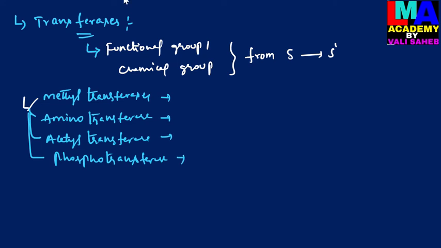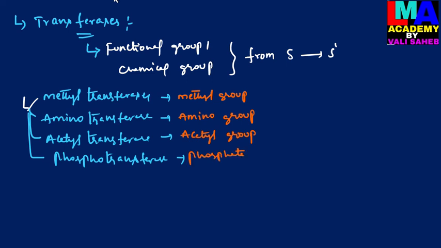Let us see the enzymes of transferases. They are methylases. Methylases are the enzymes which transfer the methyl group from one substrate molecule to another. Amino transferases transfer the amine group from one substrate molecule to another. Acetyl transferases transfer the acetyl group from one substrate molecule to another. And phosphotransferases transfer the phosphate group from one substrate molecule to another.